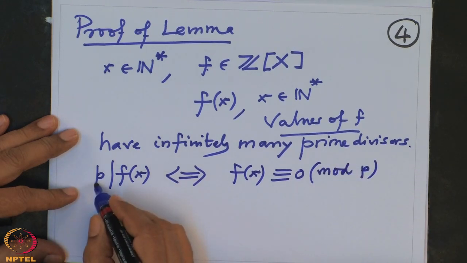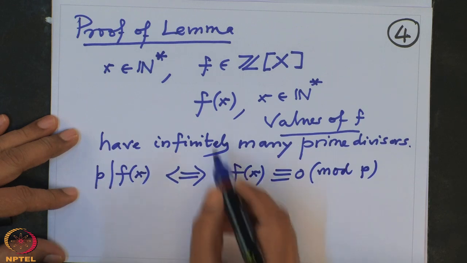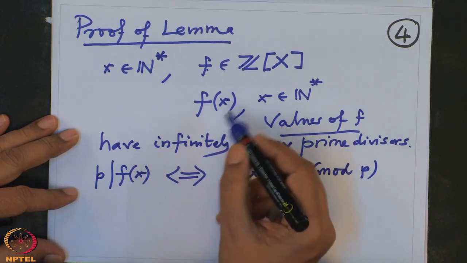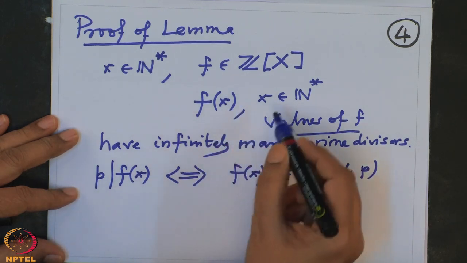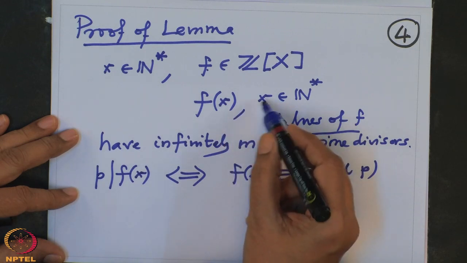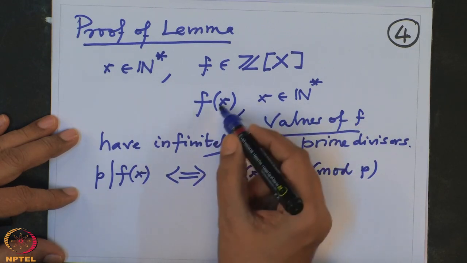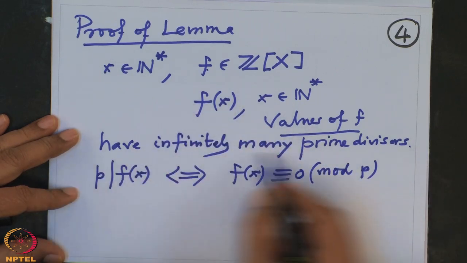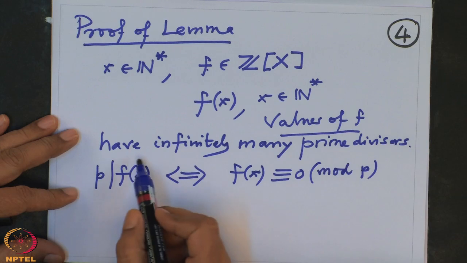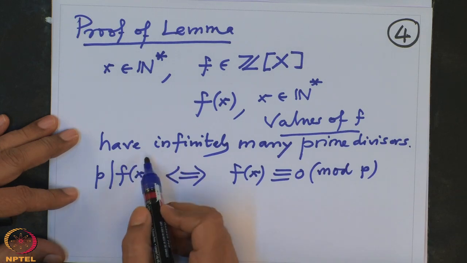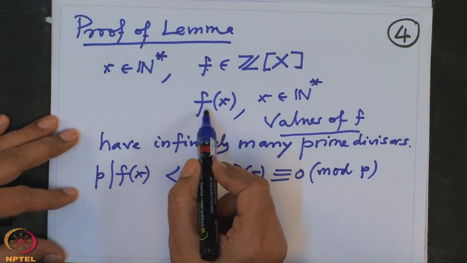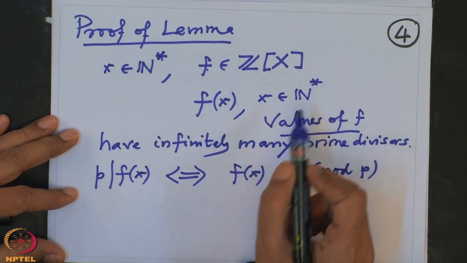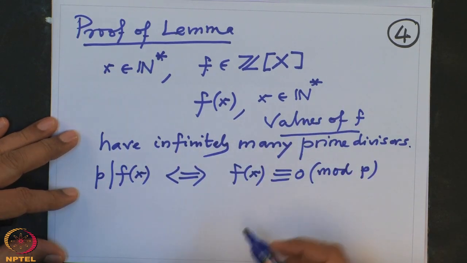So, this p is a required prime. As x is varying, the values are varying, but this set has infinitely many prime divisors. When I say this has infinitely many prime divisors, it means there are infinitely many prime numbers p, each of which divides f of x for some x. So, therefore, that will prove the lemma.